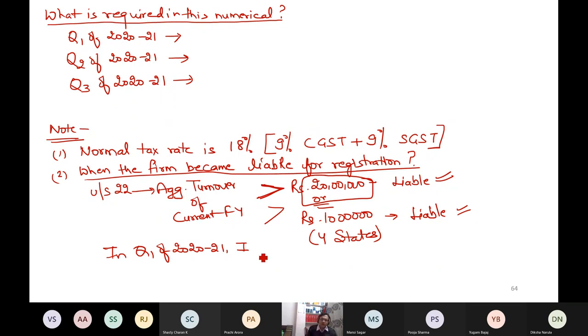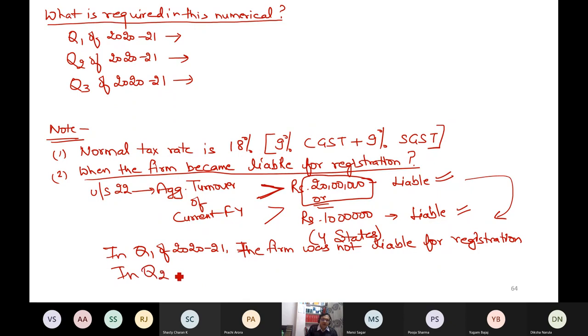In quarter 1 of 2021, the firm was not liable. The firm was not liable for registration. This is first point. Because the turnover does not exceed 20 lakh rupees. Because of this 20 lakh ceiling. But in quarter 2, I became liable because the turnover exceeded the limit.